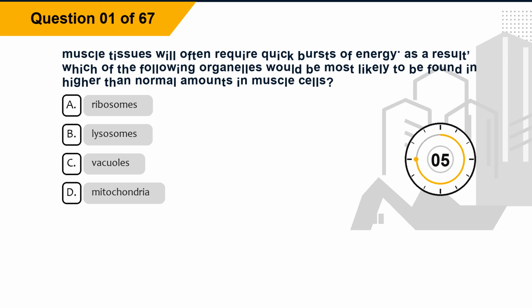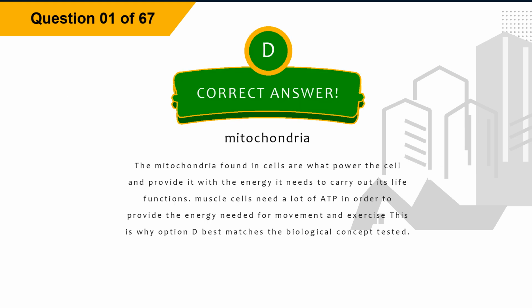Option B, lysosomes. Option C, vacuoles. Option D, mitochondria. The correct answer is option D, mitochondria. Explanation. The mitochondria found in cells are what power the cell and provide it with the energy it needs to carry out its life functions. Muscle cells need a lot of ATP in order to provide the energy needed for movement and exercise. This is why option D best matches the biological concept tested.